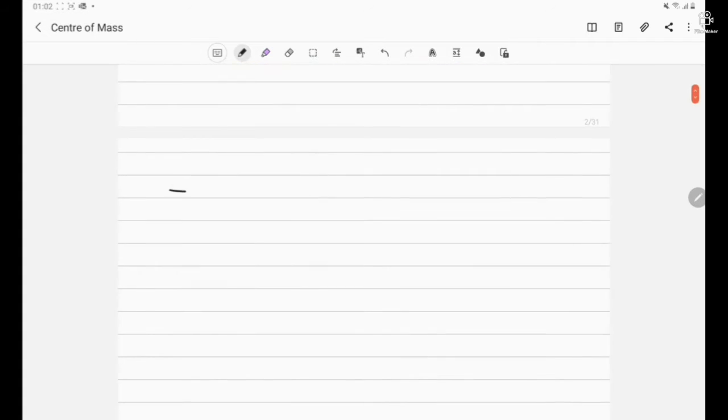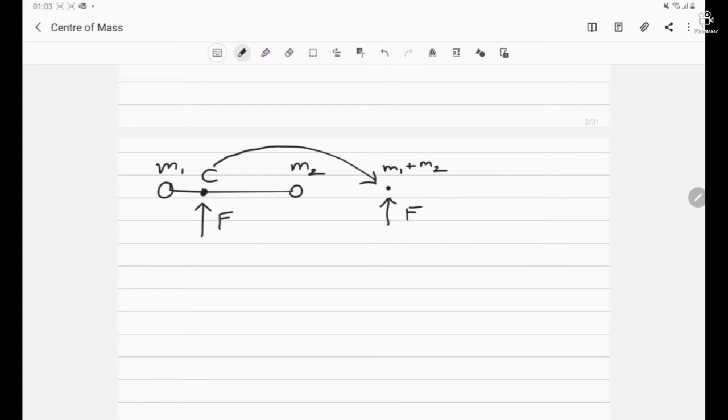So for this, let's consider two masses, say M1 and M2. These are two particles connected by a massless rod, so they form a system. Just suppose the center of mass of the system lies at this point C, and now we apply a force F at this point. The system will move in some particular direction. Now just suppose at the same location I suppose the entire mass of the system to be concentrated, that is M1 plus M2, and we apply the same force F at this point. The point will move in the same direction as it was moving in the complete system. So we can use the center of mass to obtain this point, and then we can apply the laws of motion.